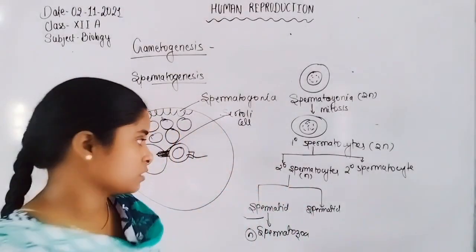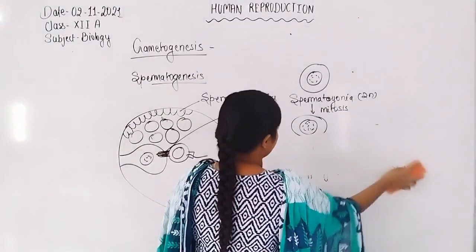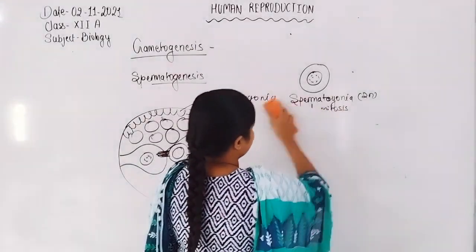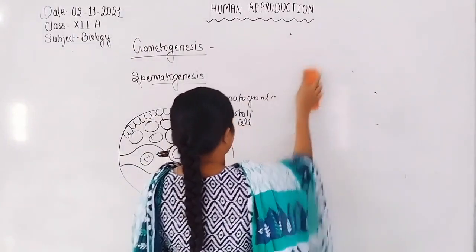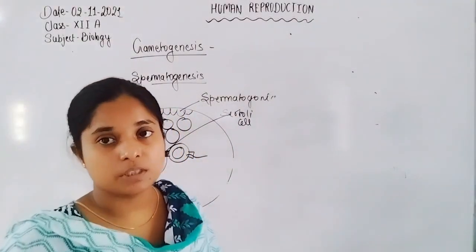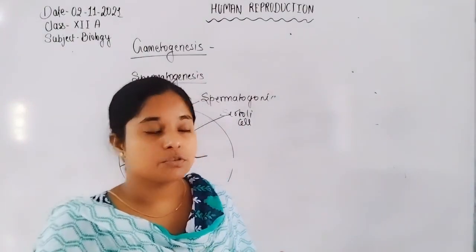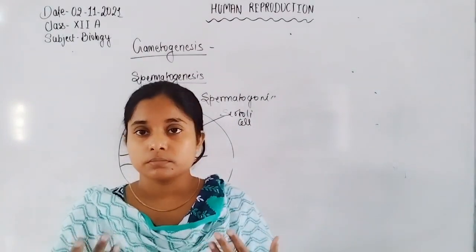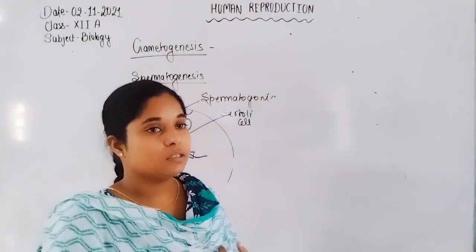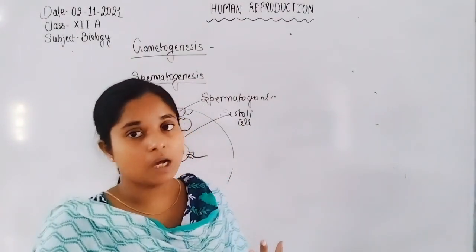Now let us discuss the hormonal regulation of the spermatogenesis process. The anterior and posterior pituitary gland are situated beneath the hypothalamus, in the sella turcica cavity, connected with the hypothalamus.